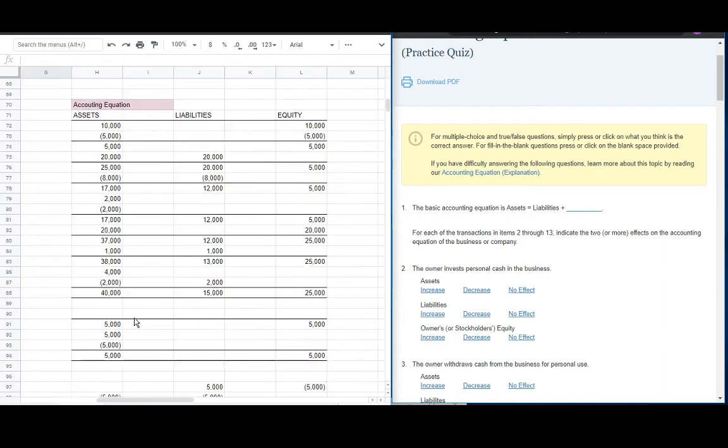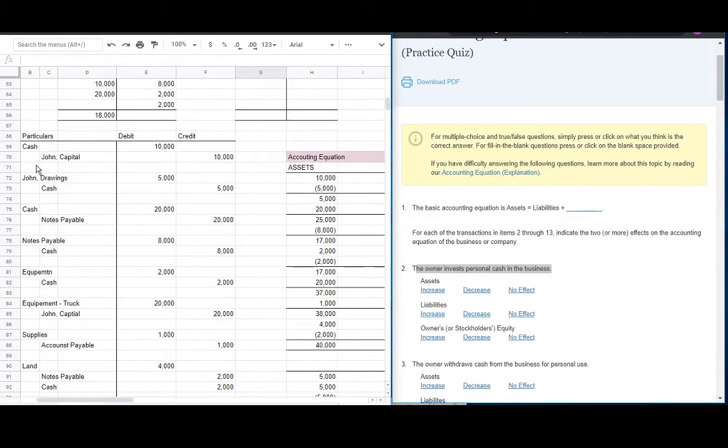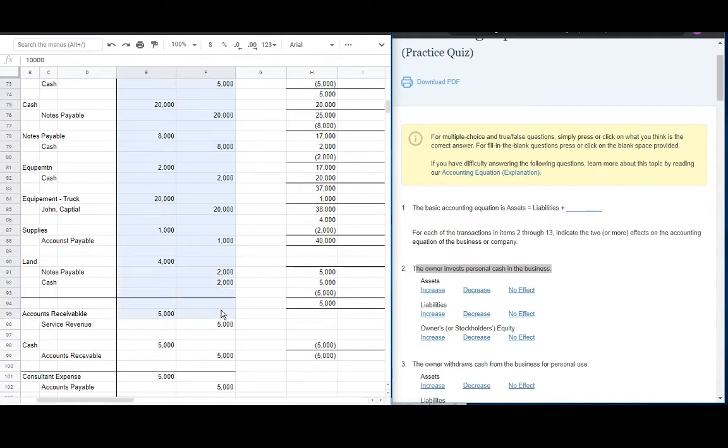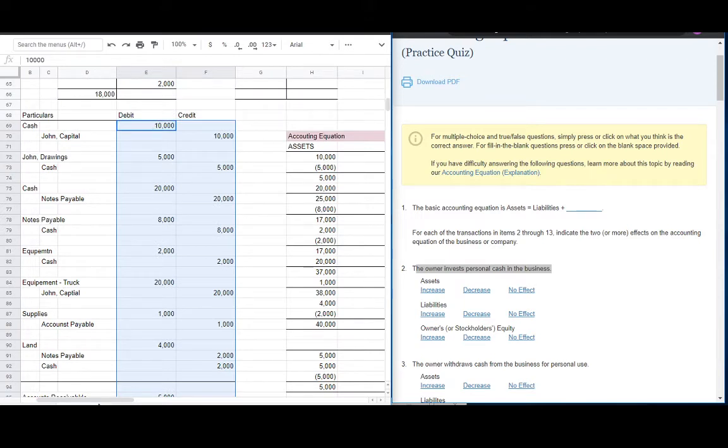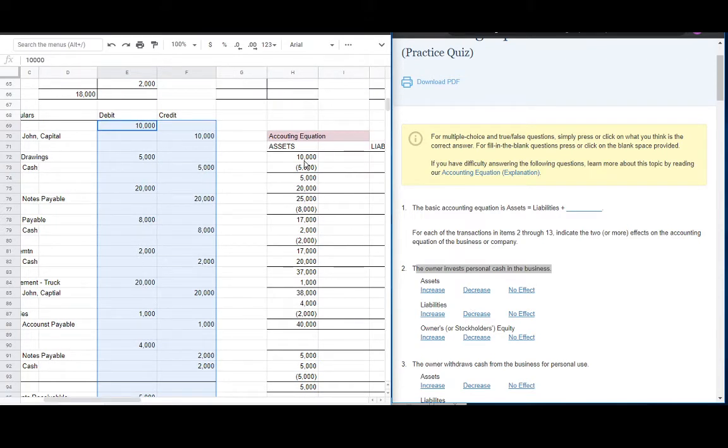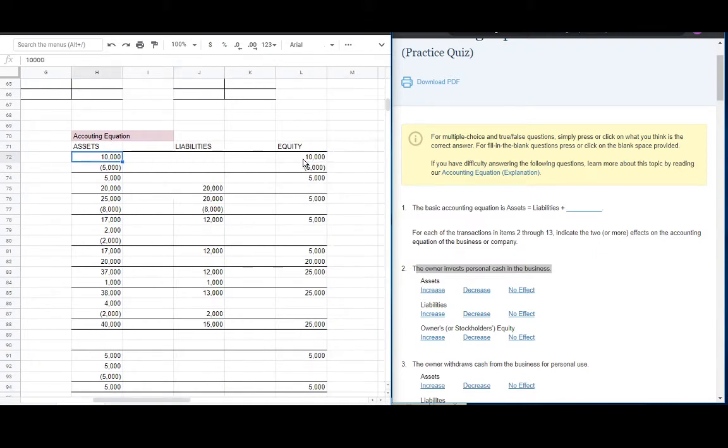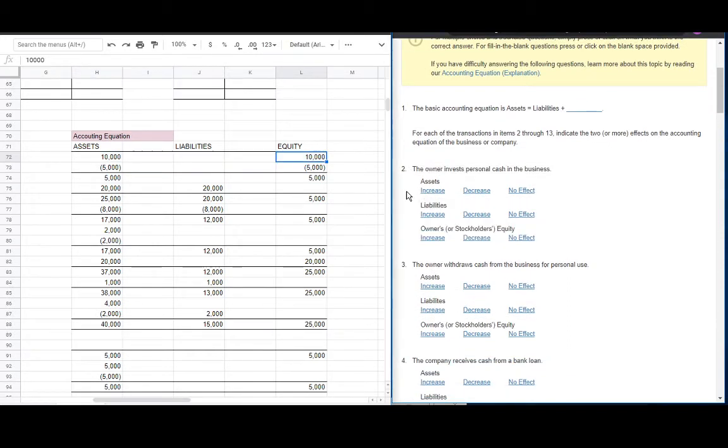Ayan, accounting equation. So simula tayo, the owner invests personal cash in the business. Ayan, so halimbawa yan, when an owner invests a personal cash, this is the journal entry, debit of cash and a credit of equity or dyan capital. Take in mind that these are gawa-gawa ko lang tong account na to, hypothetical lang. So when a company invests cash, about 10,000, then 10,000 is put in the business and 10,000 equity is put in the business, so equal siya. So number 2, increase of assets and increase in equity. Increase of equity, no effect in liability, and 0 tayo.